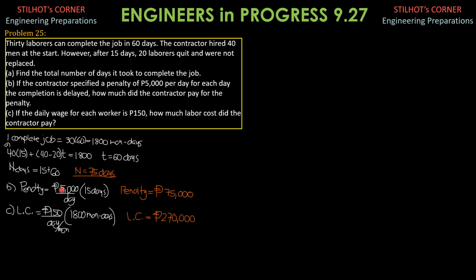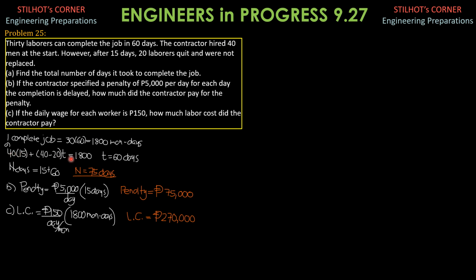So 5,000 pesos per day times 15 days. So the penalty is 75,000 pesos. And finally, the labor cost is 150 pesos per day per laborer, or per man. And since the project requires 1,800 man days to complete, this is the total labor cost, which is 270,000 pesos.